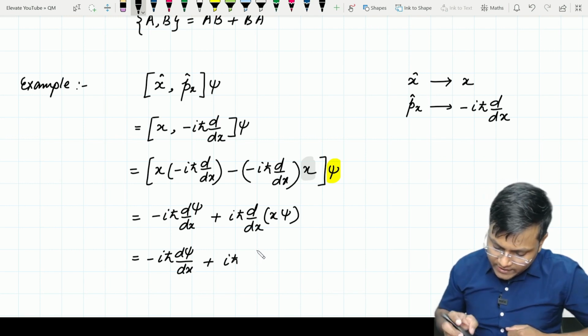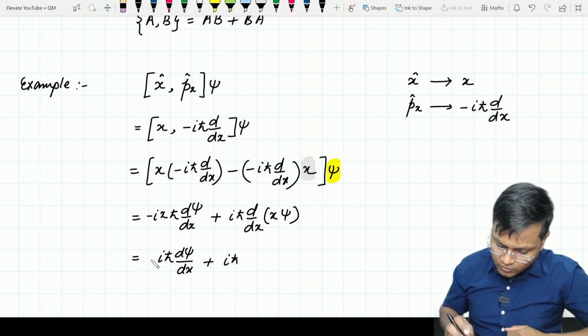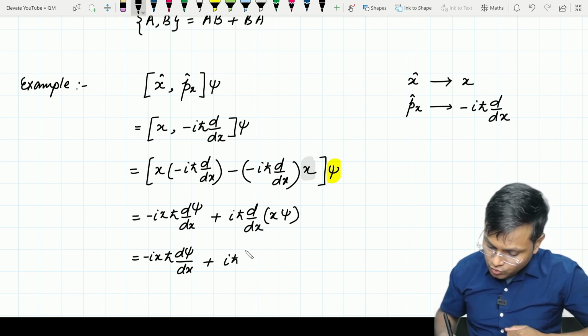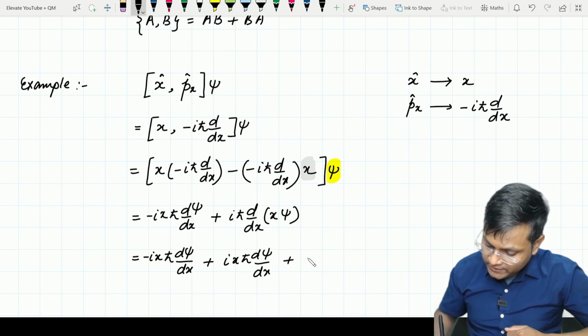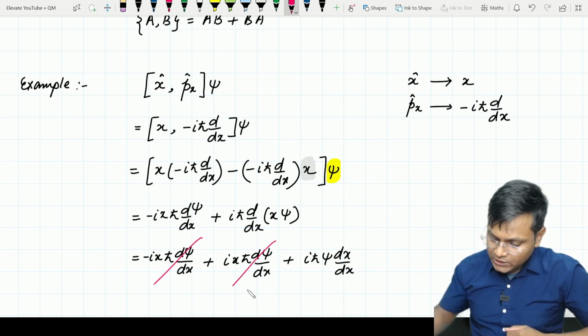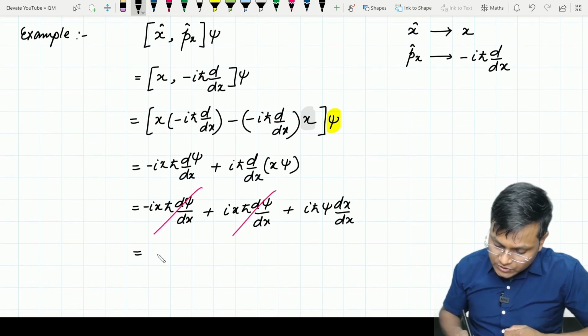Now यहाँ पे एक x रह गया था, let me just write down the x, I forgot the x, minus I x h cut, और यहाँ पे भी एक x था. So minus I x h cut d psi upon dx and the other quantity is minus I h cut psi dx upon dx. So clearly these two quantities are exactly equal and opposite and cancel out. So बचा क्या हमारे पास? What is remaining is minus I h cut psi.